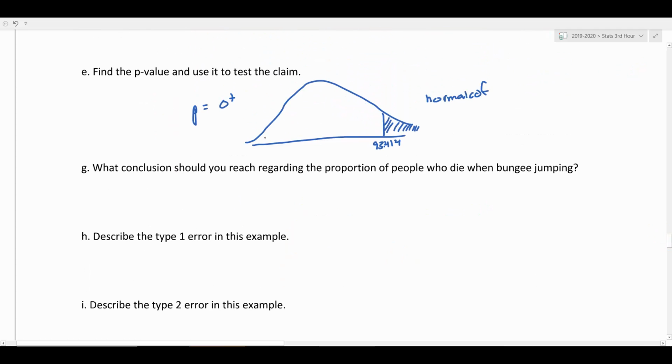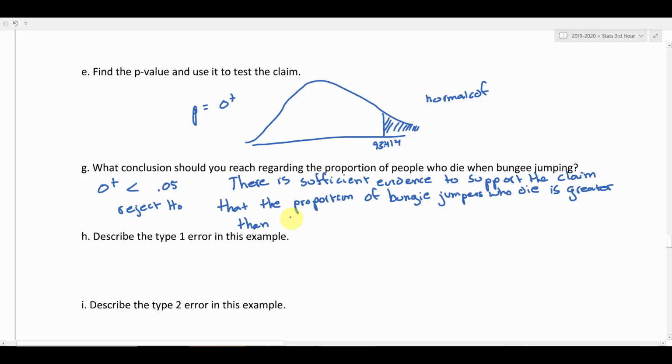All right. So what conclusion should I reach? So I compare my p-value, 0 plus, to my significance level of 0.05. 0 plus is clearly less. So we're going to reject the null hypothesis. And then I'm going to write my conclusion in the context of the problem.